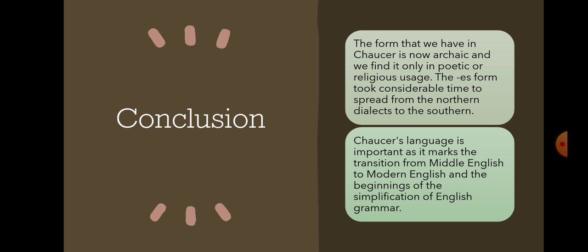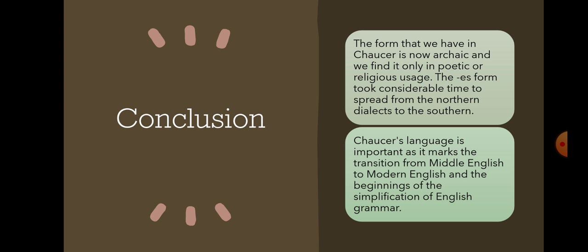Okay, just to conclude, the form that we have in Chaucer is now archaic. Archaic means old fashioned, or out of usage. Chaucer's language is somehow archaic now, and we find it in poetic or religious usage now.